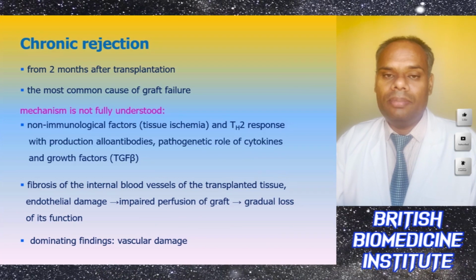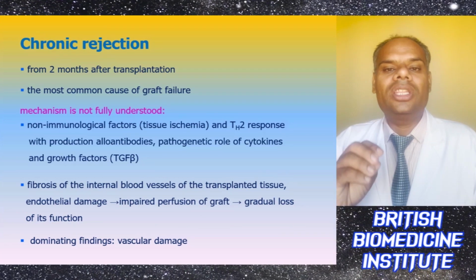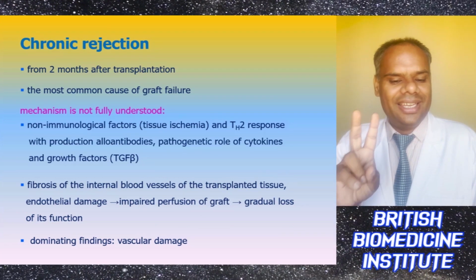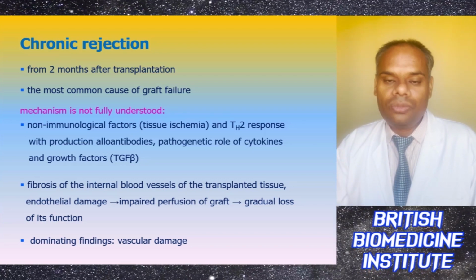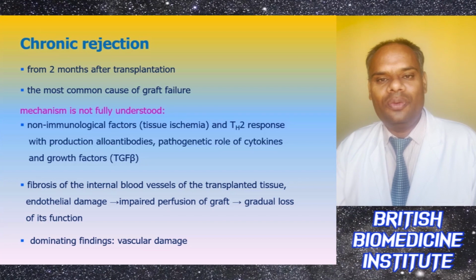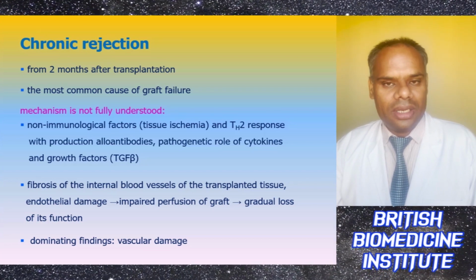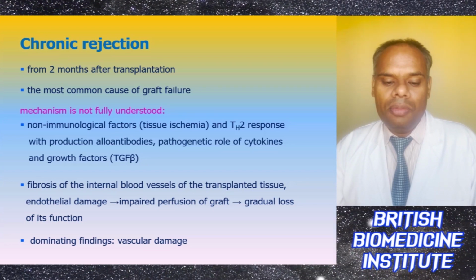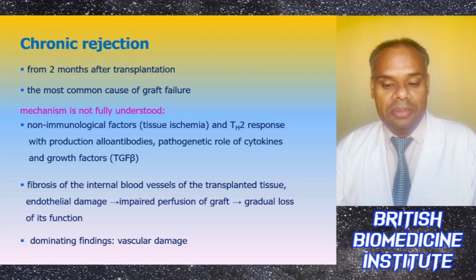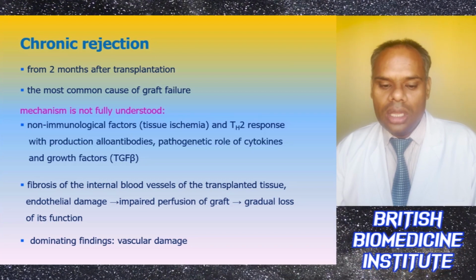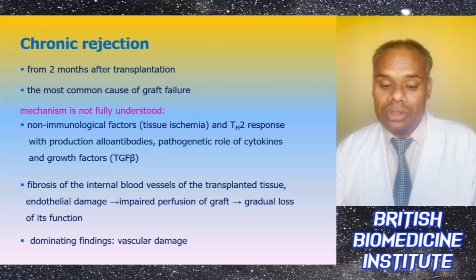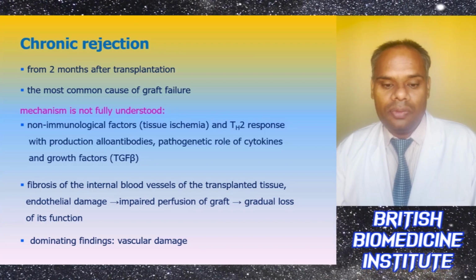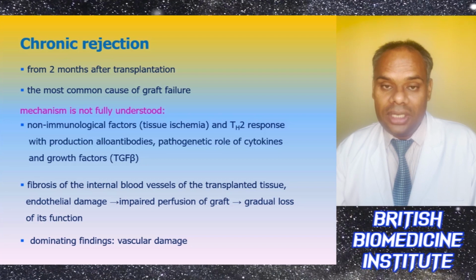Under chronic rejection, this usually happens within 2 months of transplantation, and this is the most common cause of graft failure. The mechanism is not fully understood to date, but there can be non-immunological factors like tissue ischemia, a Th2 response with production of alloantibodies, or a pathogenic role of cytokines and growth factors like TGF-beta.